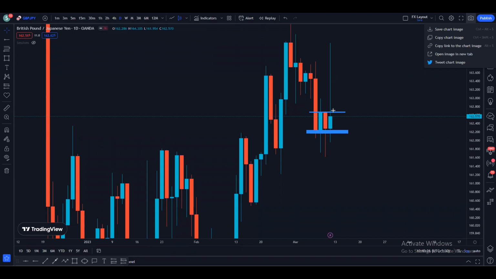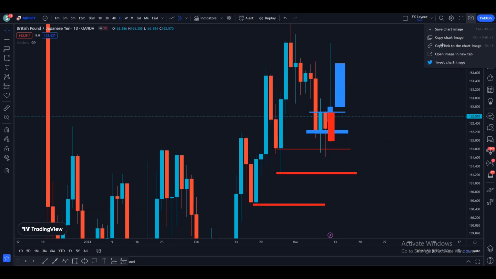There would have been more information if we had the daily candle closing above this resistance, then there would have been a higher probability for the next candle to make the bottom, and we could come up to retest this high. Or, if the last daily candle had closed below the support, there would have been a pretty high probability for the price to come up and retest these lows, or you can say the support.